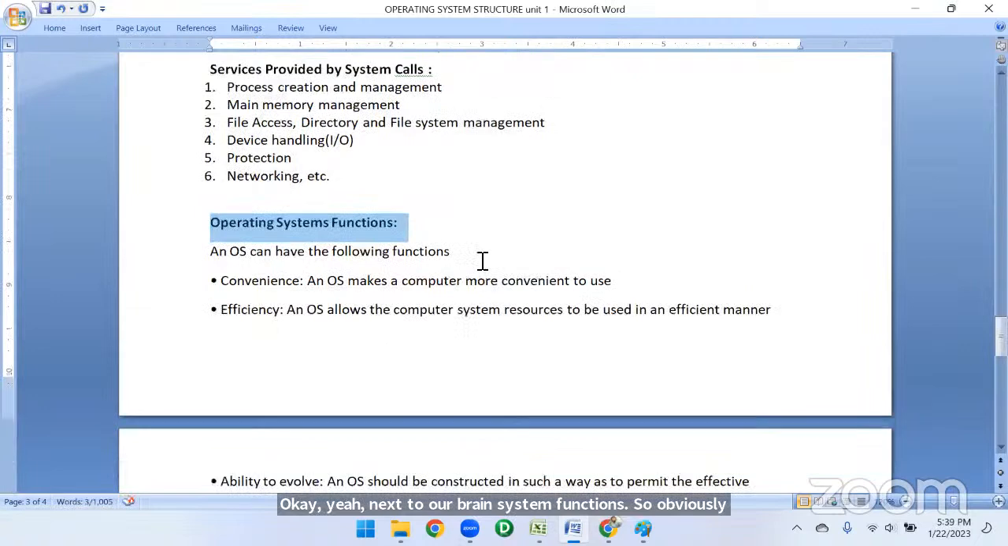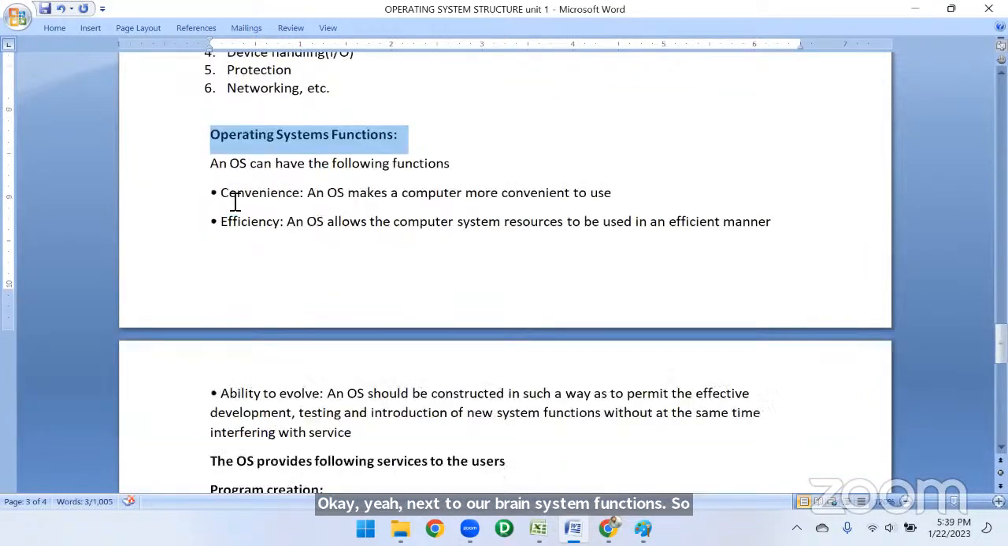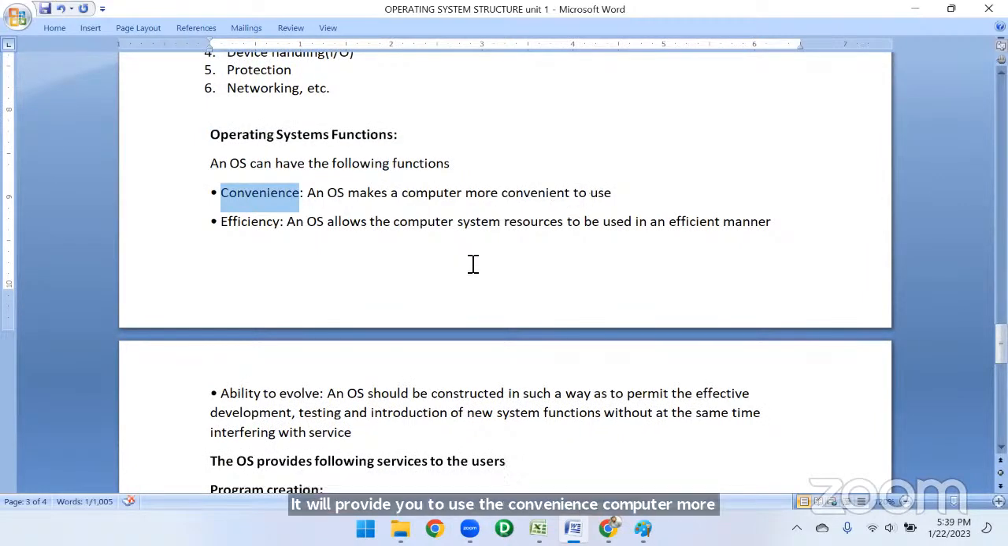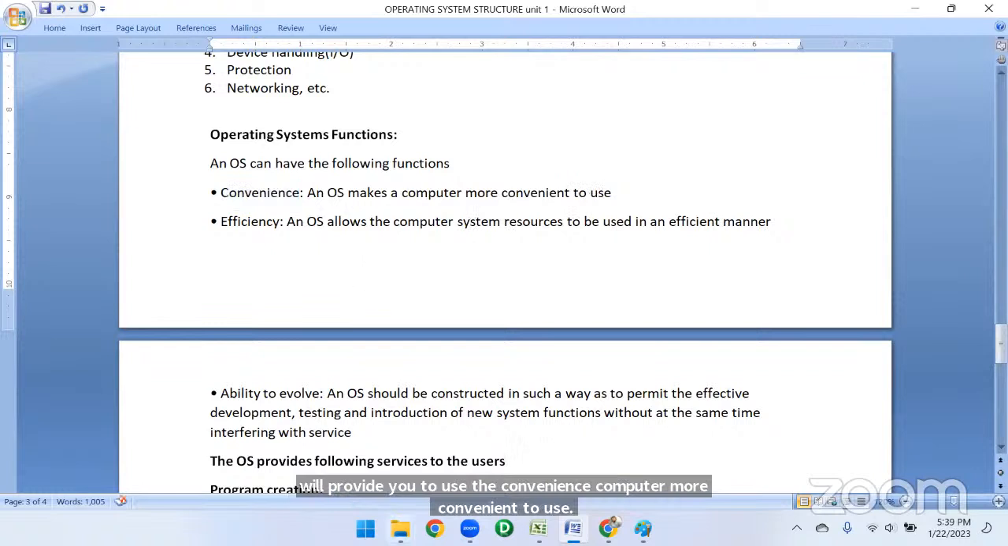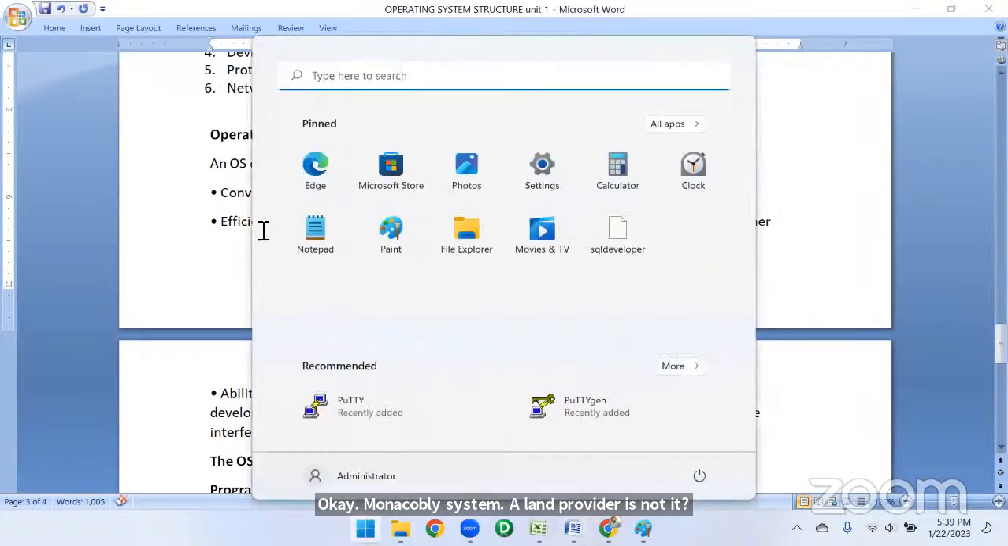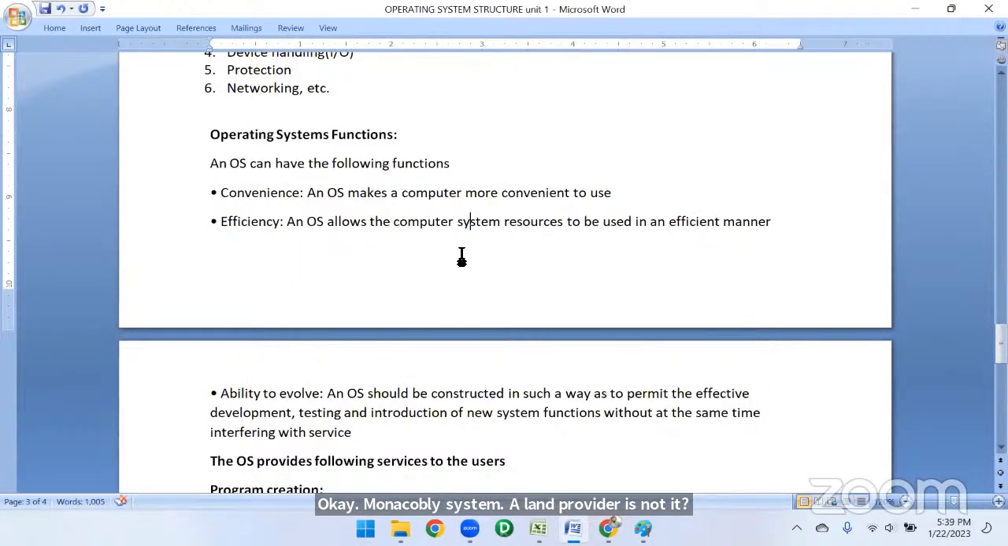So what type of functions will operating system functions provide? It will provide the convenience of an operating system, making the computer more convenient to use. Operating system provides this, and all of this that we see is convenience. Next, efficiency. Efficiency is nothing but the OS allows the computer system resources to be used in an efficient manner.